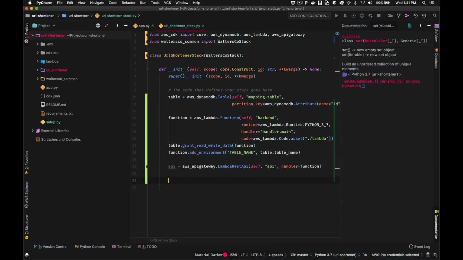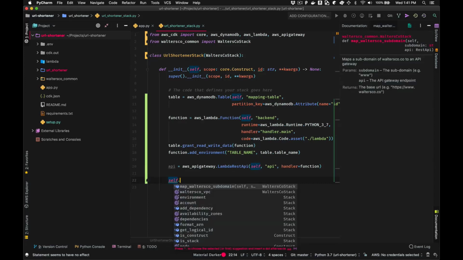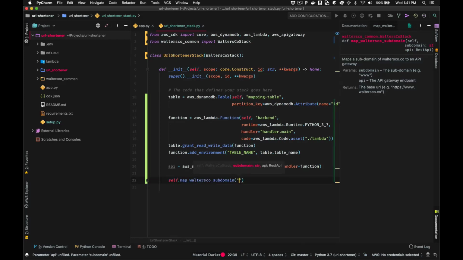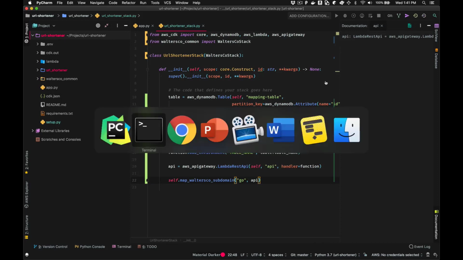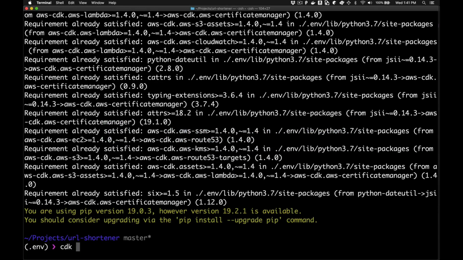And let's take a quick look at what we get from Walters Co. So right here, the very first method that comes up, we've got map Walters Co subdomain. And the documentation says this is going to map a subdomain of waltersco.co to an API gateway endpoint. So that sounds like exactly what we want. The subdomain we want to use, we're going to keep it nice and short. We're just going to call it go. And then the API is, of course, the API we just created. We're going to pass that in too. So let's jump back over here.